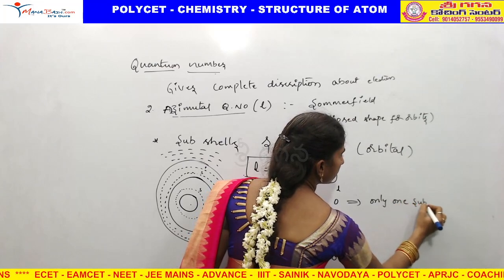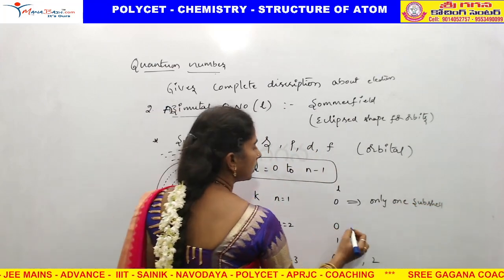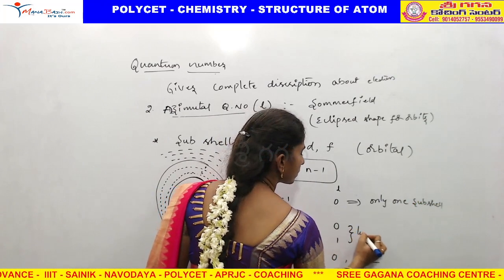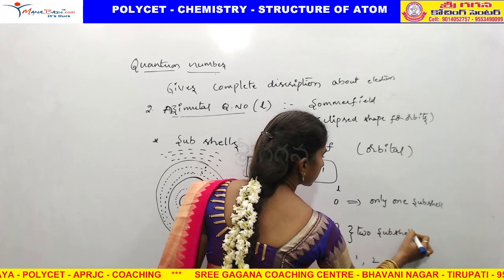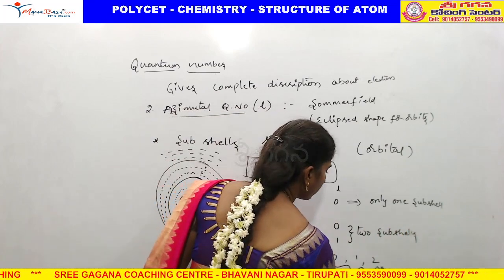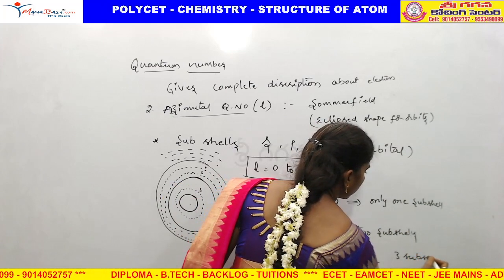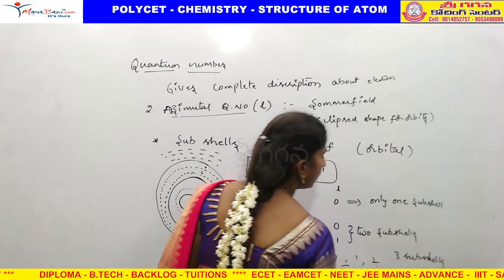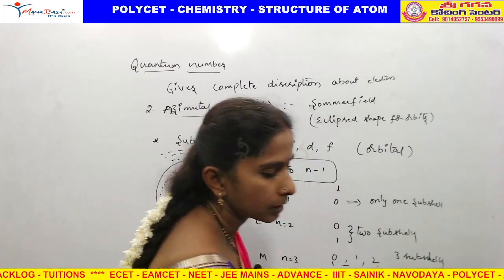The second shell has two subshells. The third shell has three subshells. I hope you understand. With this, we can explain.